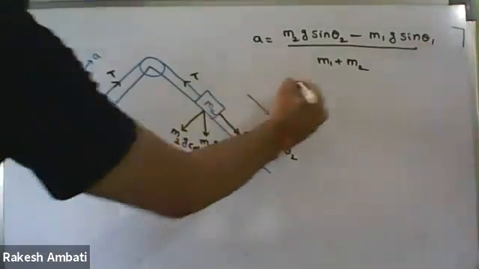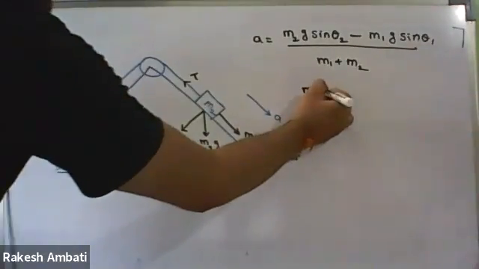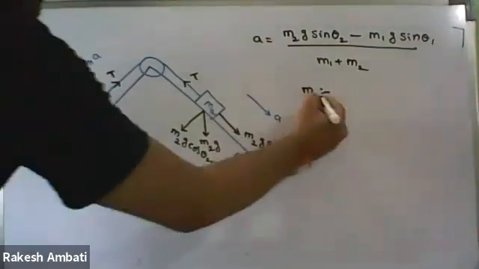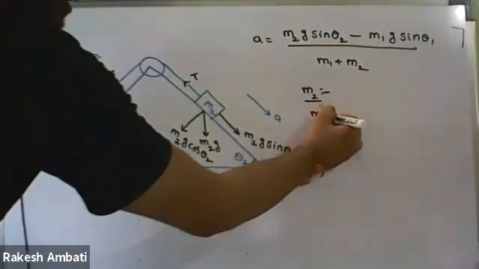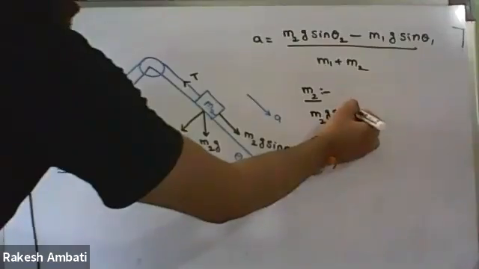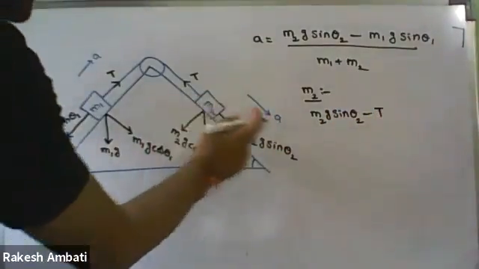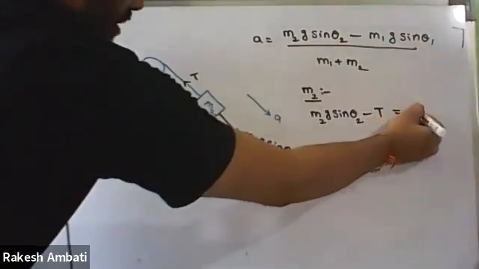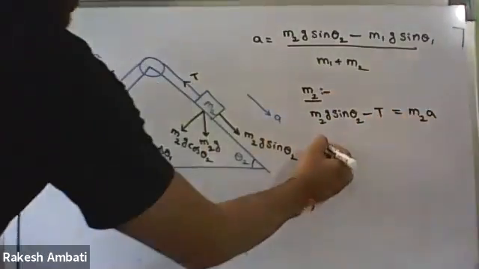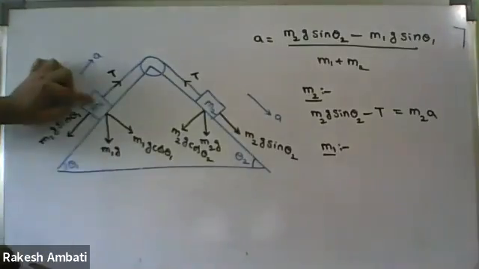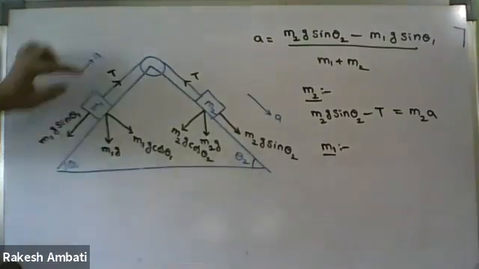Now in the case of M2 block, what is the dynamic equation? M2g sin theta 2 minus T. M2g sin theta 2 minus T is the resultant force. Resultant force means mass into acceleration, so that is M2a. Then in the case of M1 block, what is the dynamic equation?